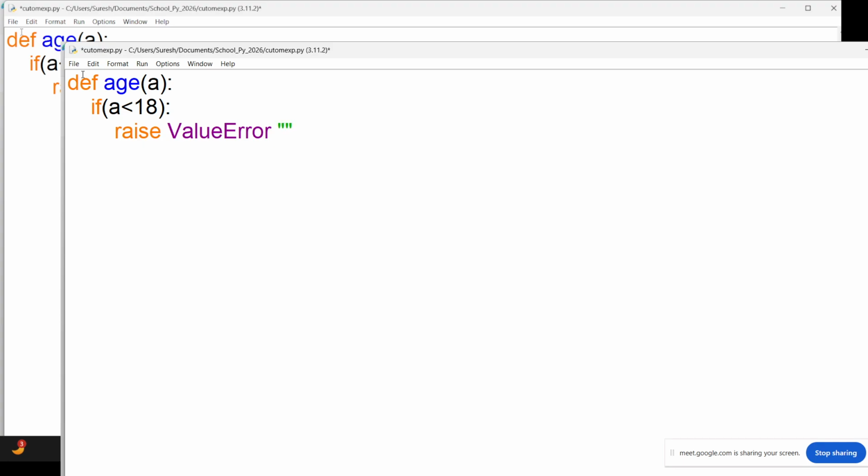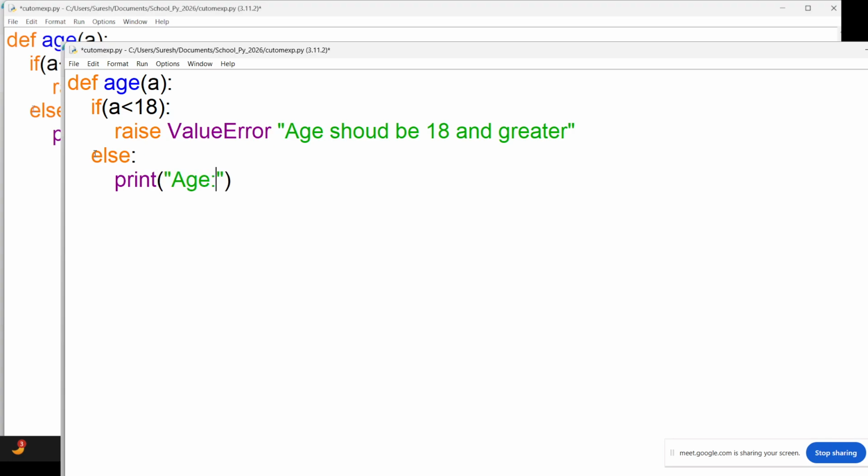But this error is our own custom-defined exception. So the error message should be: age should be 18 and greater. This error I want to print. Else, simply print age is equal to, comma, a. A simple function here, right?